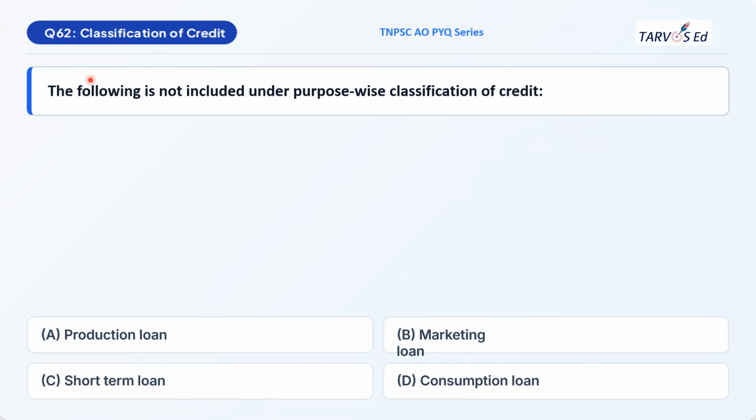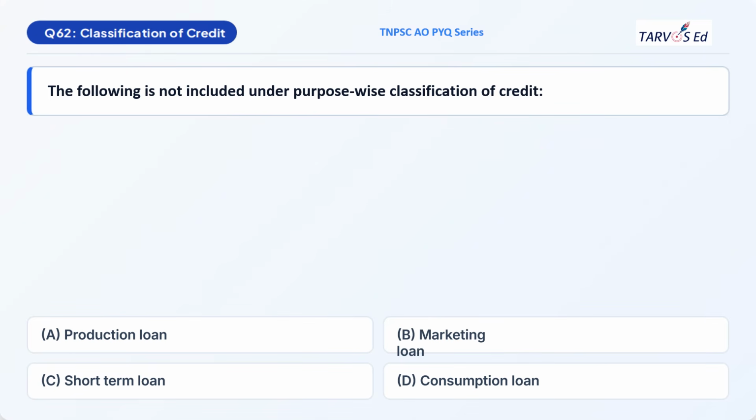Next question is question 62. It is also from finance, and the topic is classification of credit. The following is not included under purpose-wise classification of credit. Option A, production loan; B, marketing loan; C, short-term loan; and D, consumption loan. The correct option will be option C, short-term loan. Because under purpose, there are 4 types of loan: production, consumption, marketing, and development loan or investment loan.